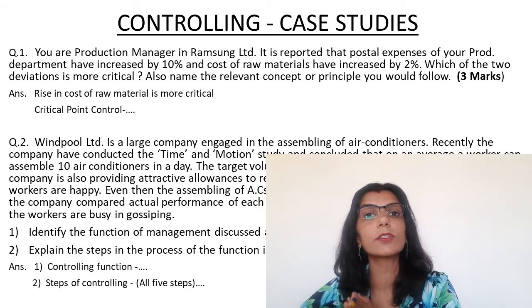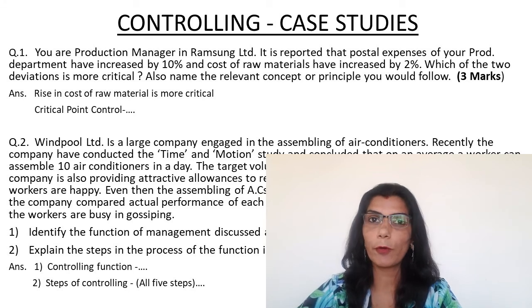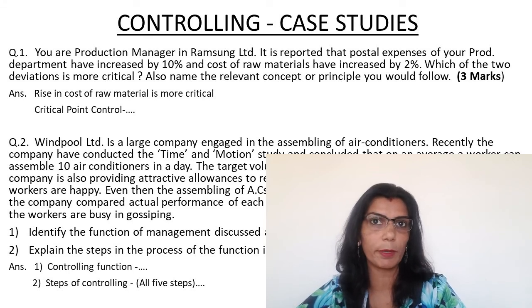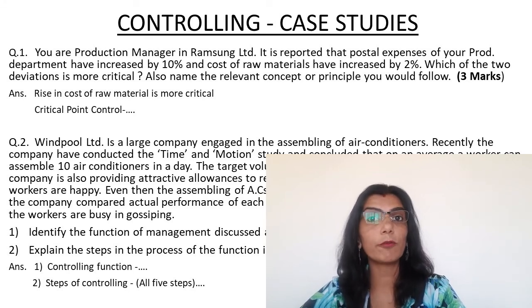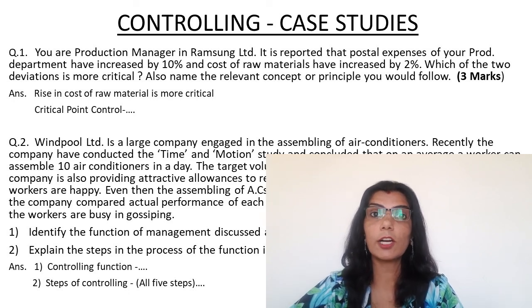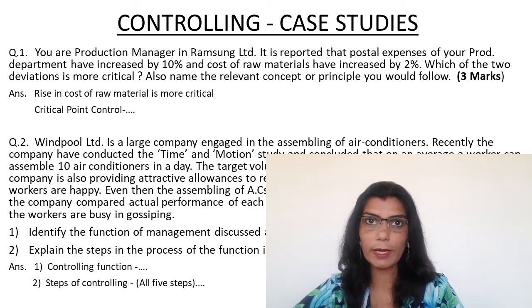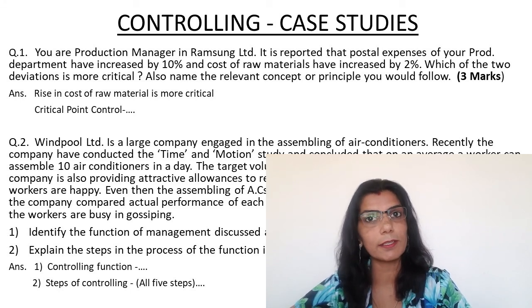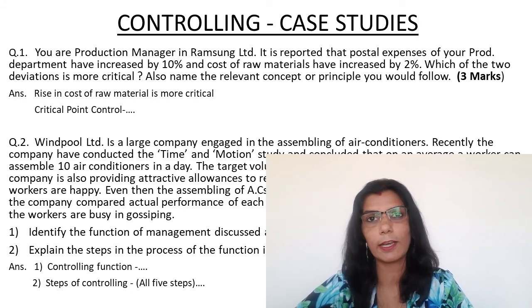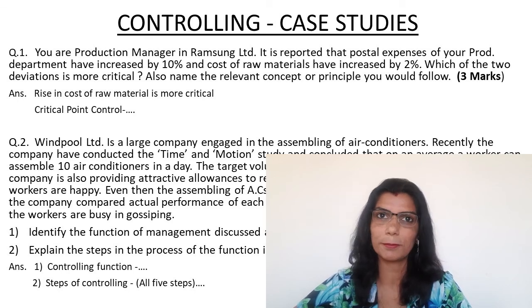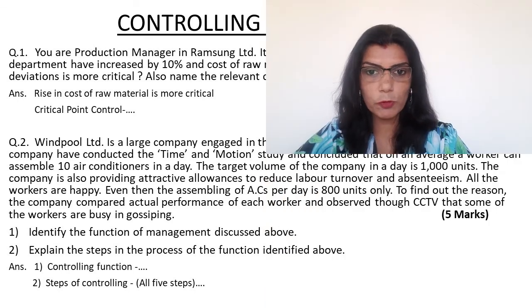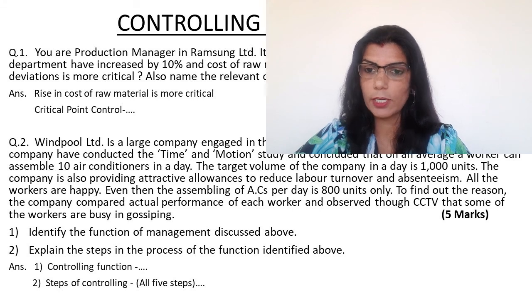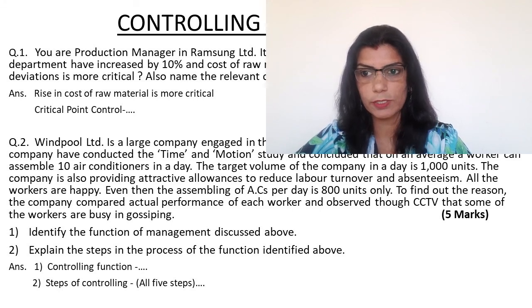So here they are talking about this second principle, that is critical point control, which is basically concerned with determining the key areas or critical points which are very critical to the success of your department or management and which should be attended urgently by the management, right? So here after identifying the concept, you have to explain the concept in just 2 or 3 lines and this first question is done.